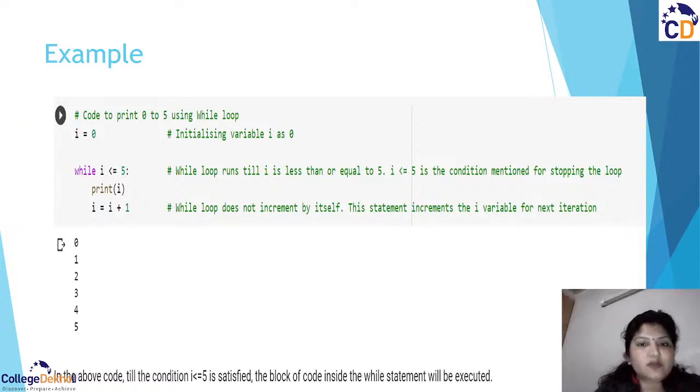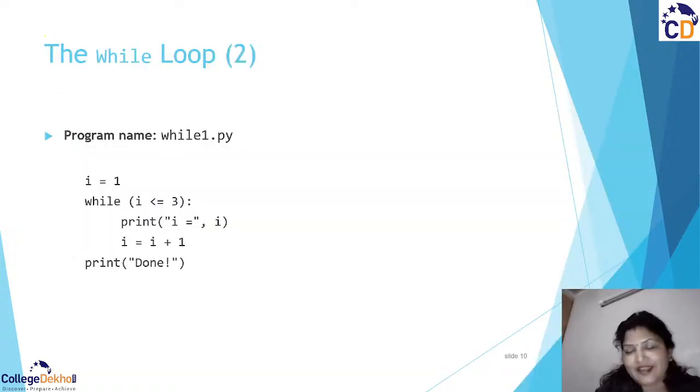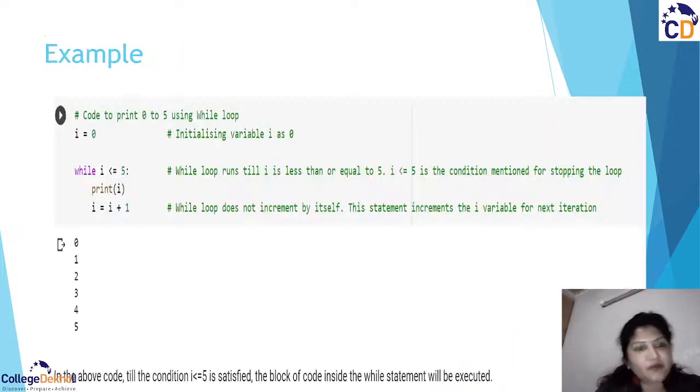So this is our Jupyter notebook where I have compiled this program. I have initialized the variable with 0. I have not initialized it with 1, I have initialized it with 0. So my starting point would be 0.